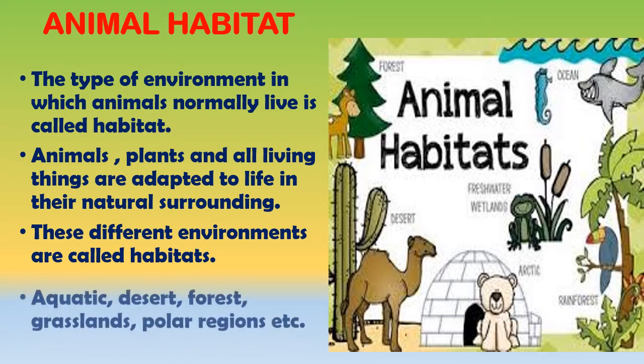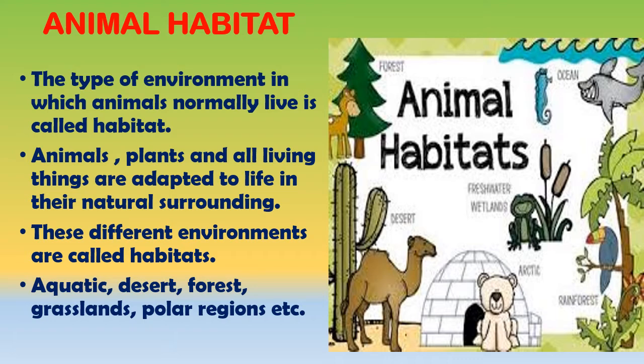Animals live everywhere on the earth. They live deep inside the oceans where it is totally dark, and also in high mountains which are always covered with snow. They live in forests, they live in grasslands, deserts. So animals living in different places are different from each other.